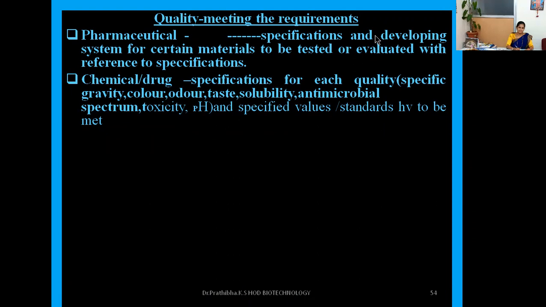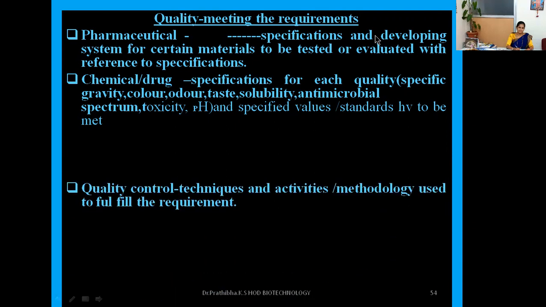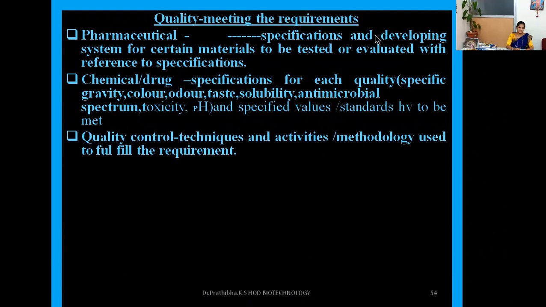So what are the specifications that can be observed in the pharmaceutical condition, like what kind of chemicals or what kind of drugs, and specification for each quality, like their product specific gravity, color, odor, taste, solubility, then antimicrobial spectrum, their toxicity and hydrogen ion concentration, and also specified values or standards have to be met when they are producing that particular product.